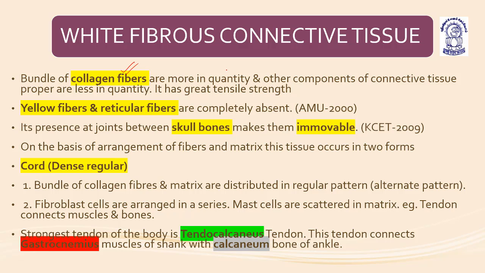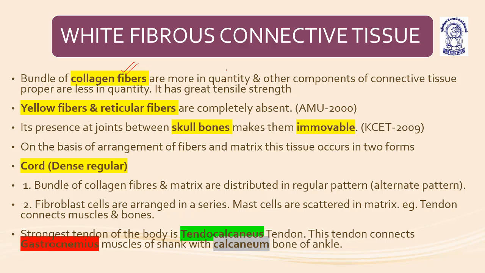It is present in between the skull bones in the form of joints, and these joints are basically immovable. The movement in these joints is not allowed because of the presence of the collagen fibers, or the white fibrous connective tissue, in between the skull bones. On the basis of arrangement of fibers and matrix, the tissue occurs in two forms: cord, dense regular. So the cord, which is a part of the white fibrous connective tissue, is known as dense regular.